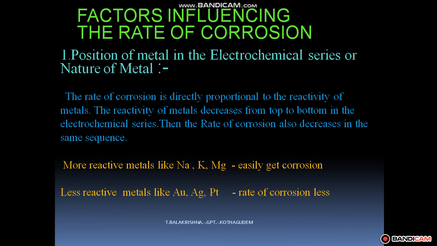Metals present in a higher position are highly reactive. For example, sodium, potassium and magnesium are highly reactive, so they easily get corroded. Gold, silver and platinum are present in the lower position, so they are less reactive and their rate of corrosion is very low. That is the first factor influencing the rate of corrosion: the position or nature of the metal.